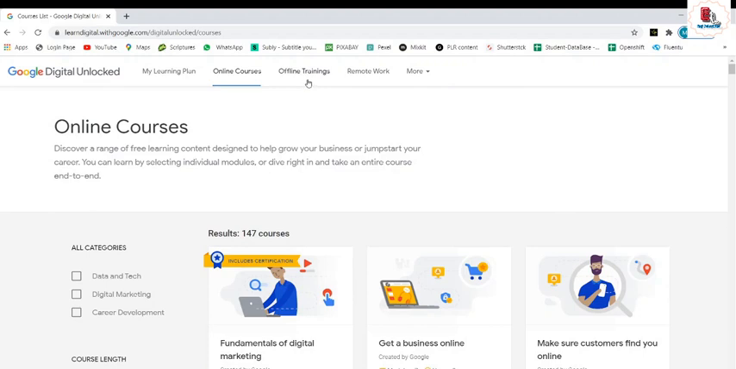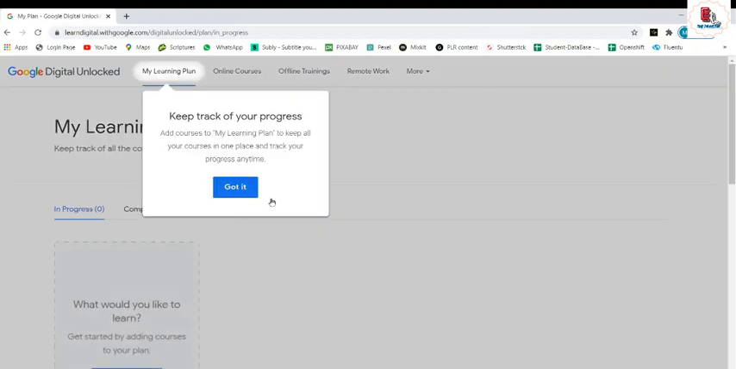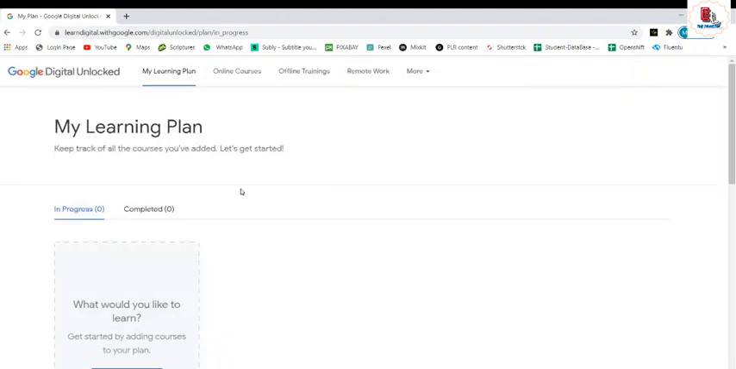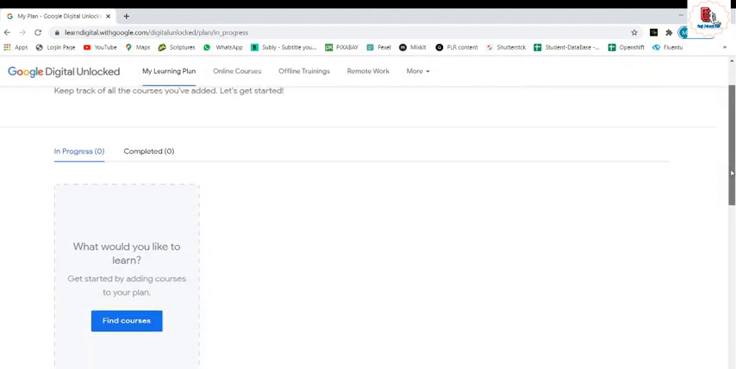Also the offline trainings are there, also the remote works, and my learning plan. This is the best part, that you can track what you are learning. Just see, got to keep track of your progress. Add courses to my learning plan to keep all your courses in one place and track your progress anytime. Okay, in progress, because I haven't chosen anything, so nothing is there.